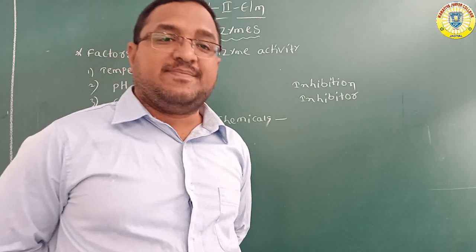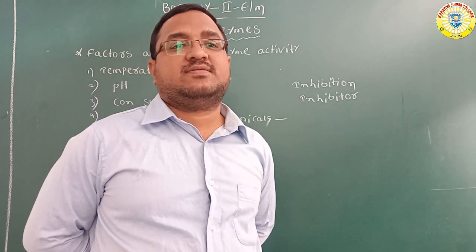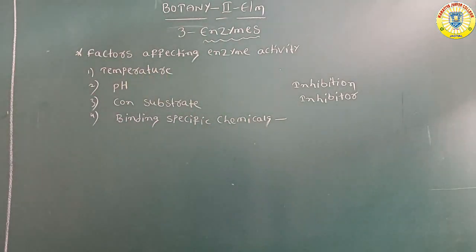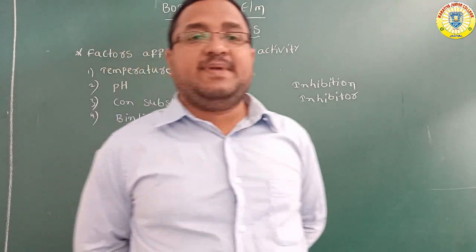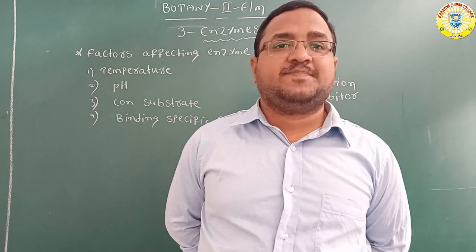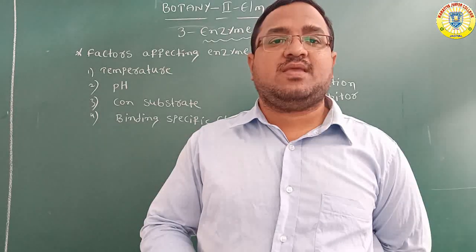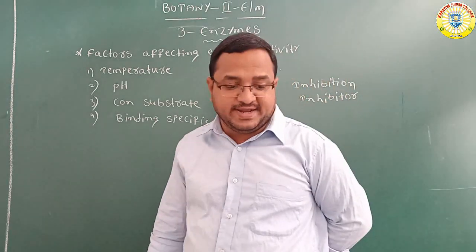The chemicals that bind to the enzyme are called inhibitors. Inhibition means that because of the binding of some chemicals, enzyme activity stops. So the process is called inhibition, and the chemicals are called inhibitors.